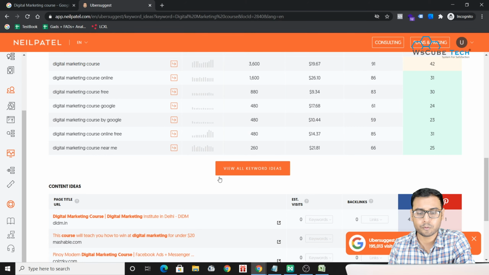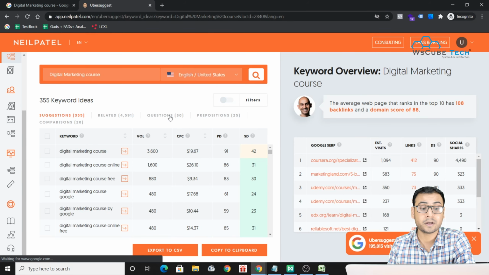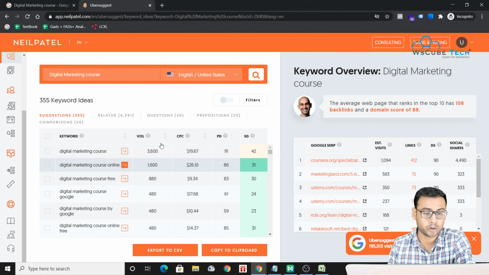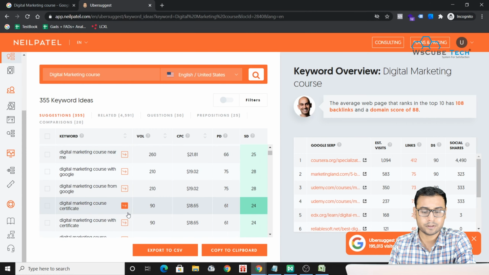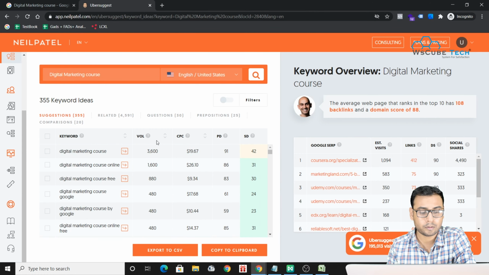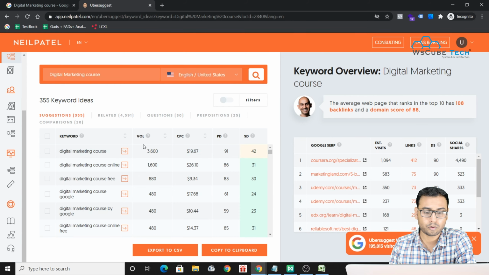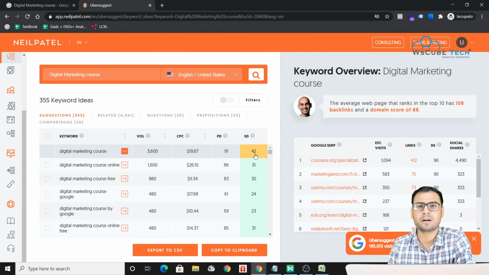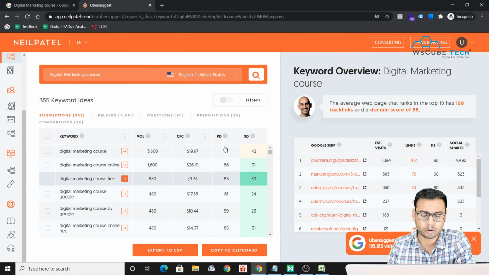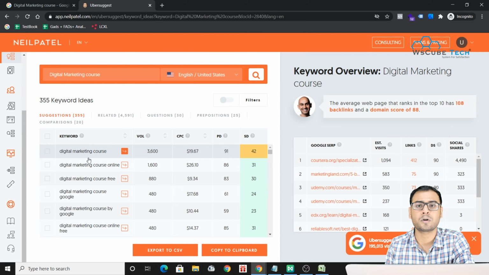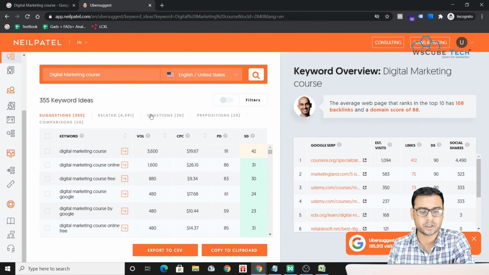You can view all keyword ideas, and you can also figure out what kind of search volume different keywords are having. So you can also find keywords on the basis of the volume and on the basis of the paid difficulty and the search difficulty. When we are talking about search engine optimization, we majorly focus on search difficulty. There's no need to go for paid difficulty or the cost per click. These two things are important when you are finding keywords for your PPC campaigns or Google search campaigns.